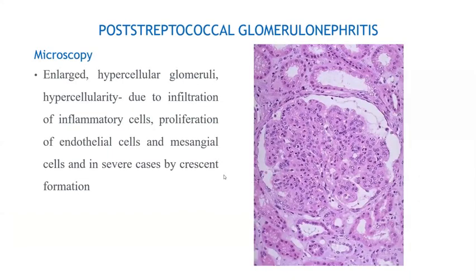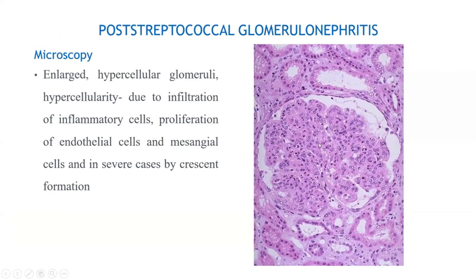So here what will happen? Usually the glomerulus will become hypercellular. You can see here there is a hypercellular glomeruli, with infiltration of inflammatory cells. Here you can see some neutrophils, everywhere there are neutrophils. Then endothelial cell enlargement as well as mesangial cell enlargement will be there.